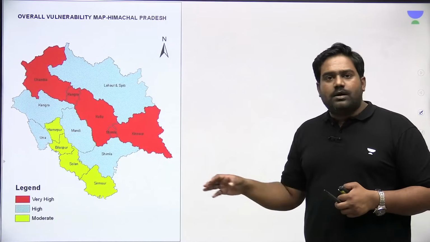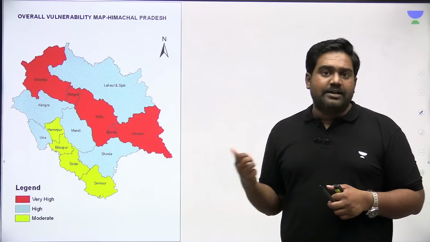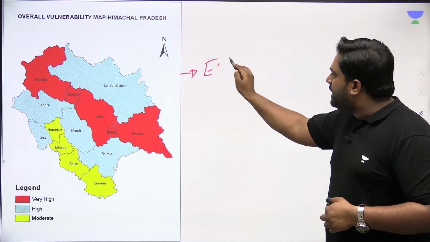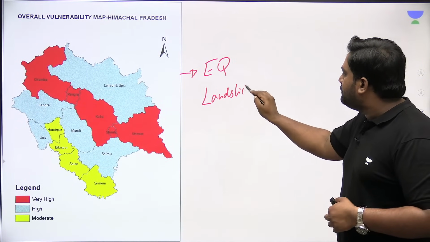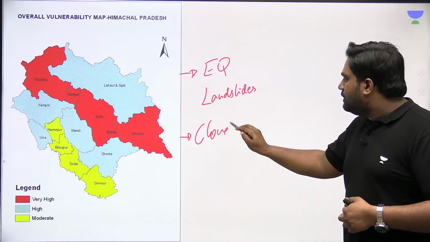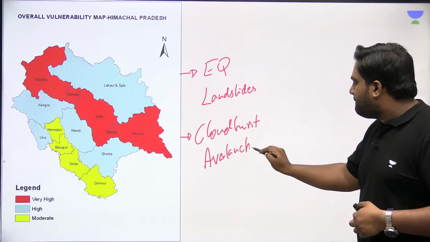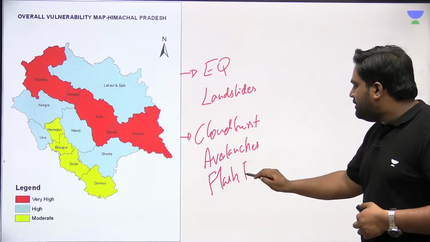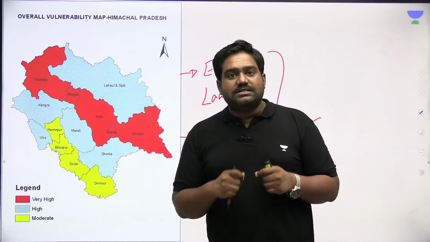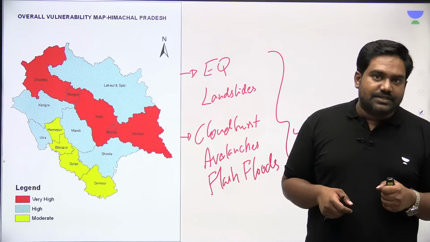Himachal Pradesh is located in a very sensitive location, right? It's part of the Himalayan belt. It sits on an active tectonic seismic zone, so it is highly prone to earthquakes and even landslides. Apart from that, Himachal Pradesh is also prone to cloudburst events, avalanches, and flash floods. So Himachal Pradesh is one of the most disaster-prone states in India, almost comparable to Uttarakhand, Odisha, and others.